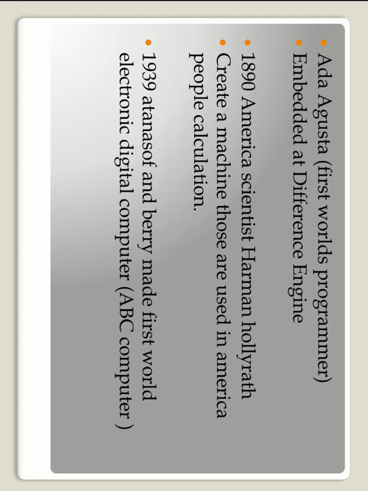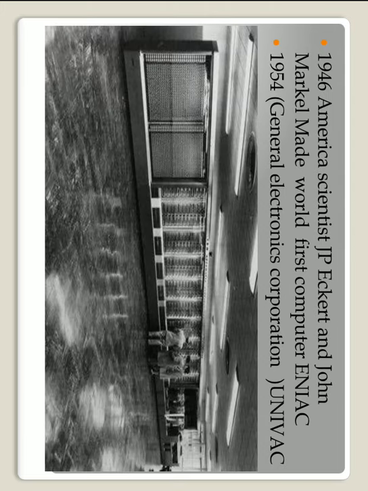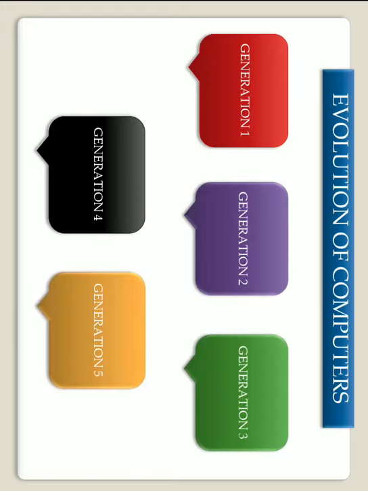Then in 1890, American scientist Herman Hollerith created a machine which was used by people in America for calculation purposes. Then in 1939, Atanasoff and Berry made the world's first electronic digital computer. In 1946, American scientists J.P. Eckert and John Mauchly made the first computer, which is named ENIAC. In 1954, General Electric Corporation invented UNIVAC.